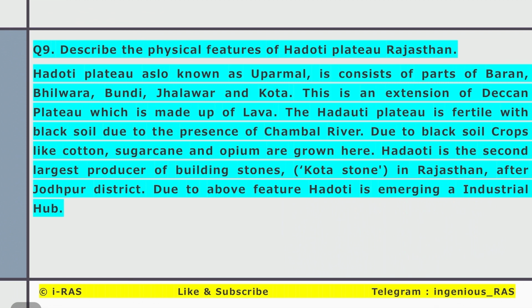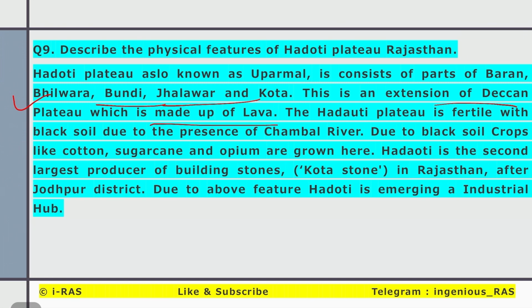Describe the physical features of the Hadoti Plateau of Rajasthan. You know, the Hadoti Plateau is of lava origin, a part of the Deccan Plateau which was created by volcanic activities. It consists of parts of Bhilwara, Bundi, Jhalawar and Kota.